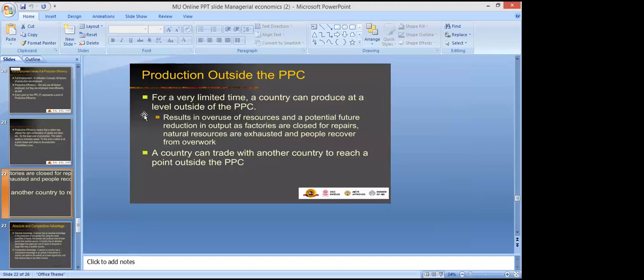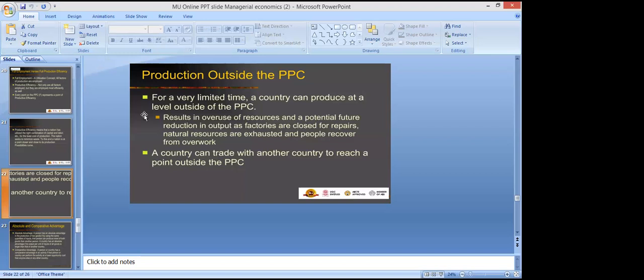See, there are two points. If a country wants to produce outside the PPC curve, first it should have more resources and more technology. This situation will definitely be possible when the country trades with another country.